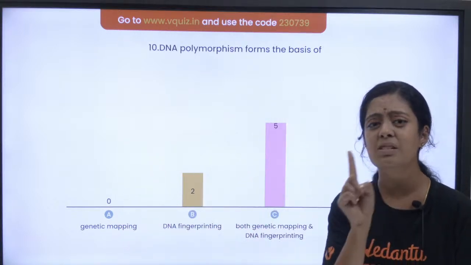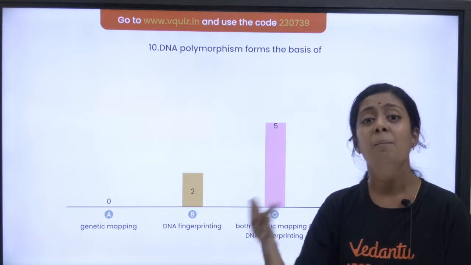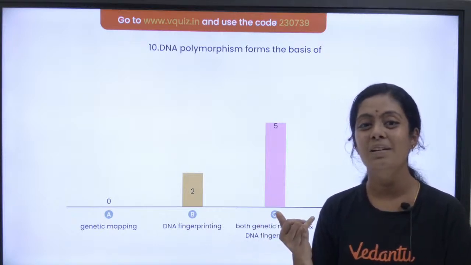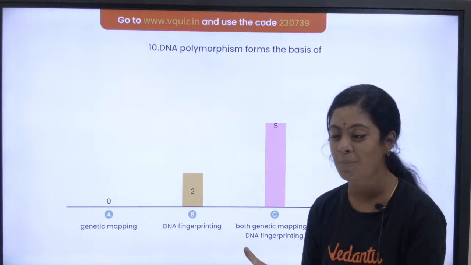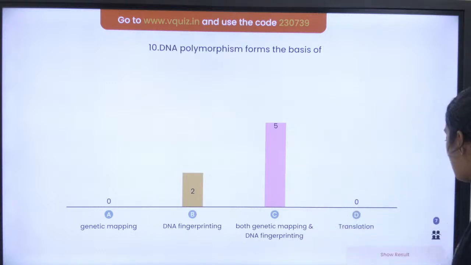So genetic mapping is, ma'am, genetic mapping na enna ma'am? PCR is kind of a genetic mapping. Okay, then you have this electrophoresis which is one of the steps in mapping. அந்த மாதிரி நிறைய விஷயங்க இருக்கு பசங்களா. So we will see the leaderboard.